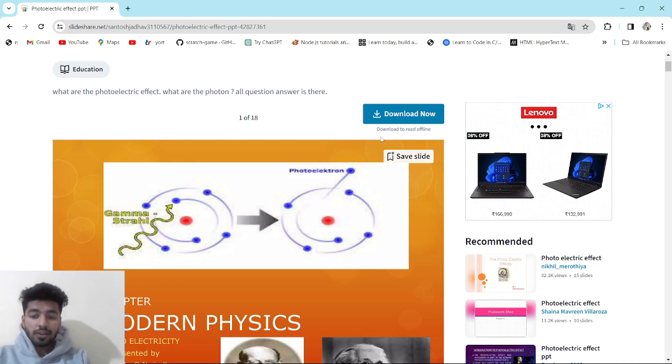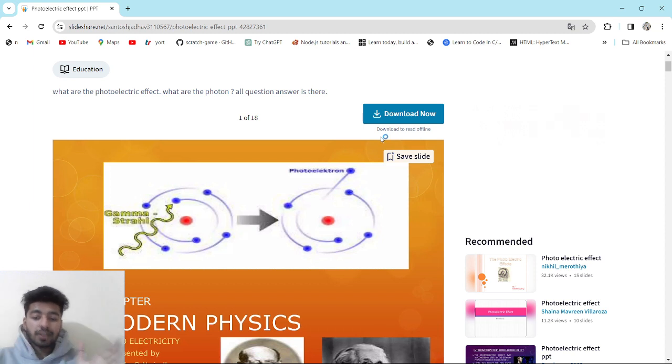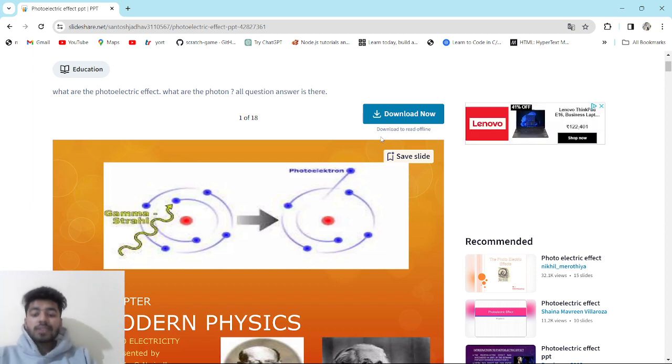Modern physics is the study of physical phenomena that occur at subatomic scales as well as at vast scales, speeds and energy. It is the foundation of branches of physics such as quantum mechanics, special relativity and general relativity. Modern physics is based on the two major breakthroughs of the early 20th century, relativity and quantum mechanics. This is the basic definition of modern physics. You can write it if you are asked in the paper.